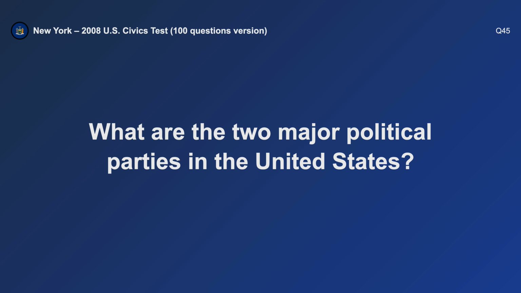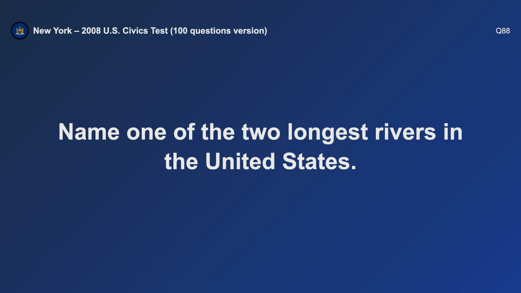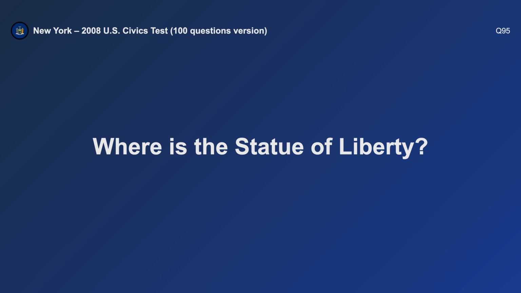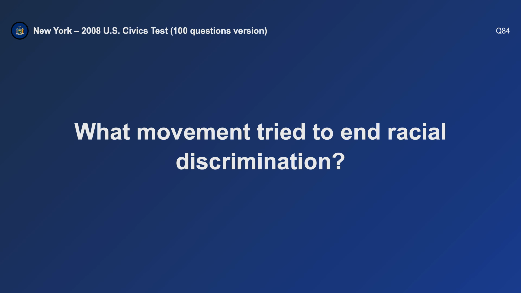What are the two major political parties in the United States? Democratic and Republican. Name one of the two longest rivers in the United States. Mississippi. Where is the Statue of Liberty? New York. What movement tried to end racial discrimination?